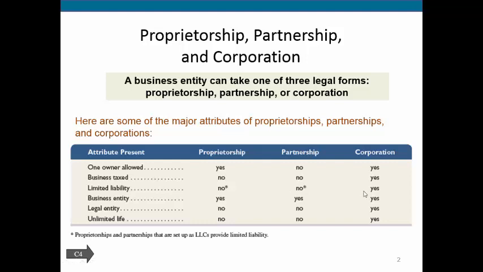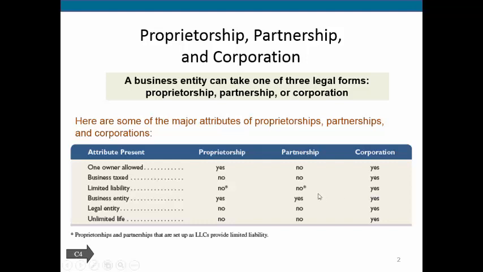On the other hand, a corporation, think about the Apple Corporation. If they are sued, it is the corporation that is sued. It is not the owners. Many people own stock in Apple or in Coke, but they really don't know anything about the decisions that the company is making on a day-to-day basis. So you don't want to be sued for something that you have no control over. You just have a small investment in that corporation. And that's what we call limited liability. As a stockholder, you have limited liability because only the corporation's assets can be sued, not your personal assets.